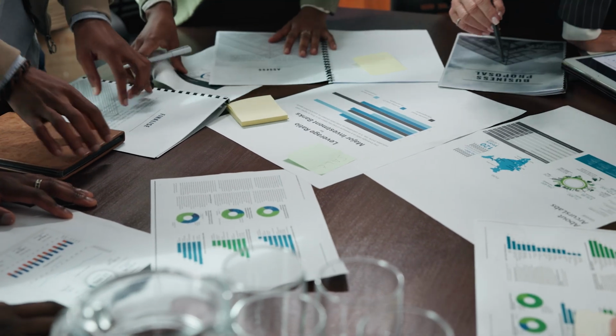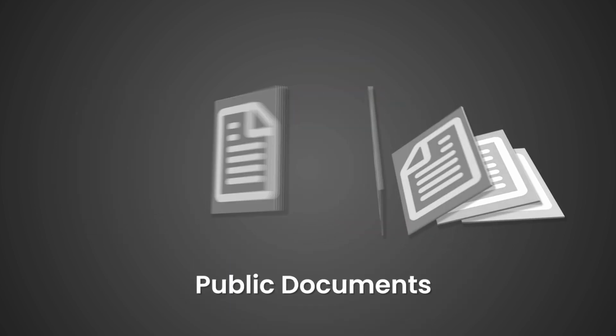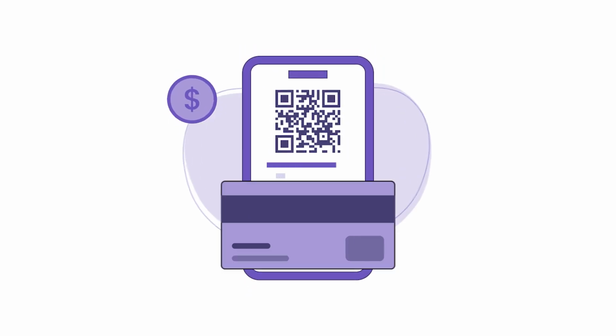Now let us discuss the required documentation of Al-Musharaka. There are some very important documents. Of course, there is a public document, the prospectus, which is issued for the investors to know about the transaction.